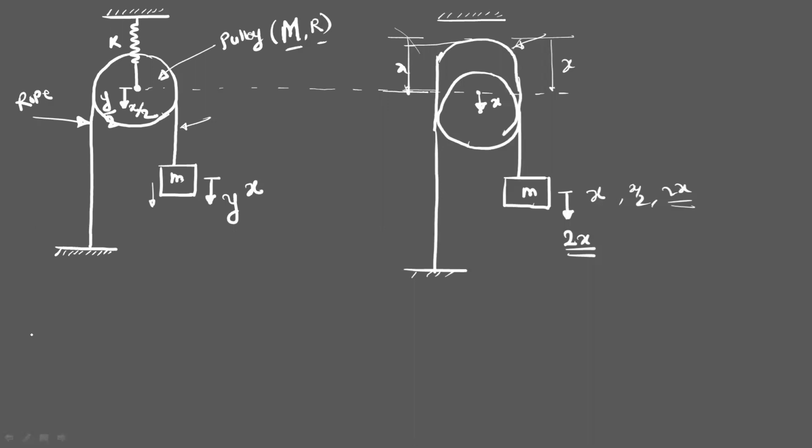Now write the equation for kinetic energy. The total kinetic energy of the system is equal to the kinetic energy of the small mass m plus the kinetic energy of the pulley.